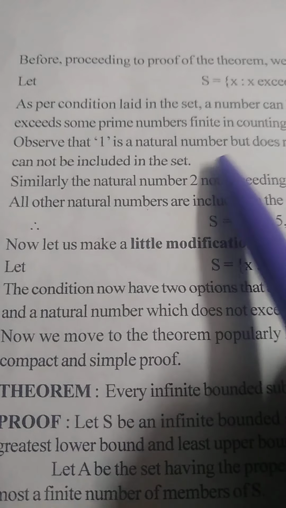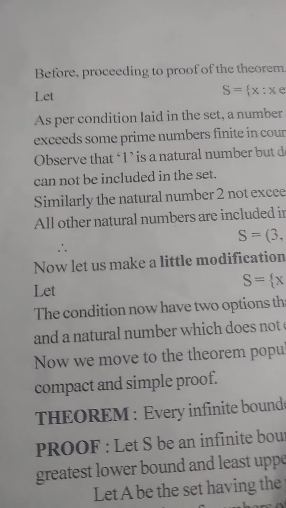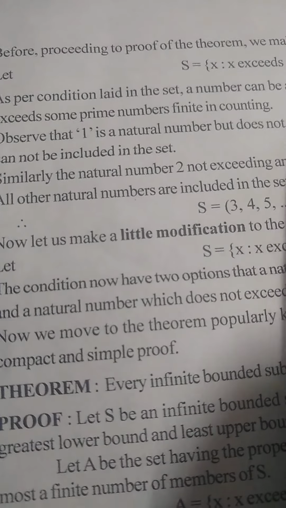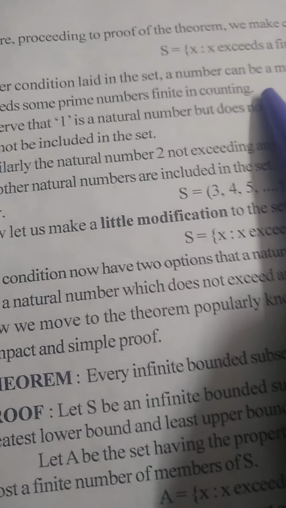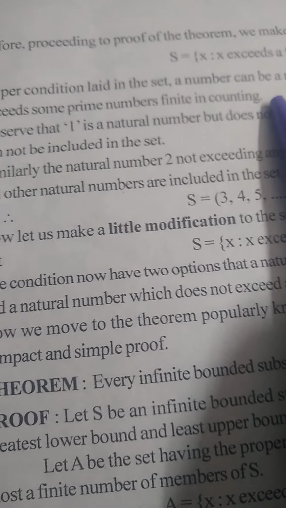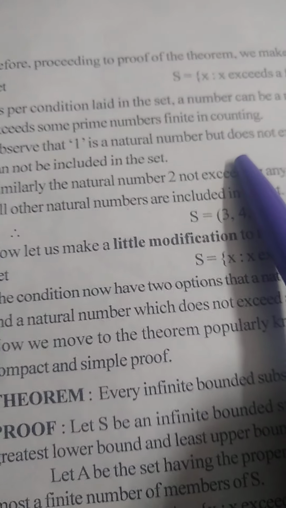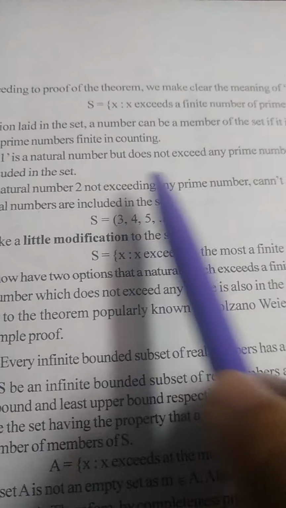As per the conditions laid in the set, a number can be a member of the set if it is a natural number and exceeds some prime numbers, a finite number in counting. Observe that 1 is a natural number but does not exceed any prime number.